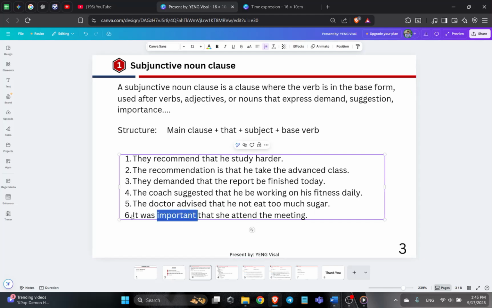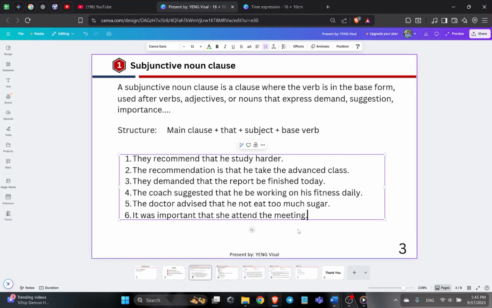The last one is the past tense. It was important that she attend the meeting. So, even though it is in the past, the subjunctive verb is still in the base form. We don't change anything. That's all for the subjunctive noun clause.